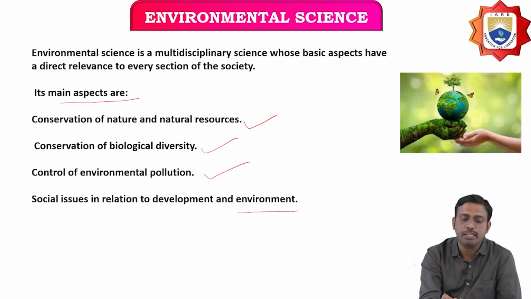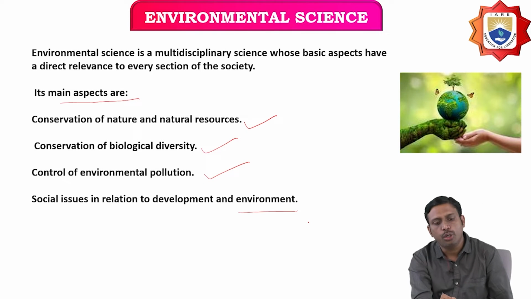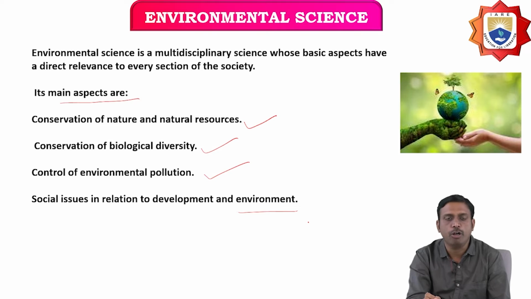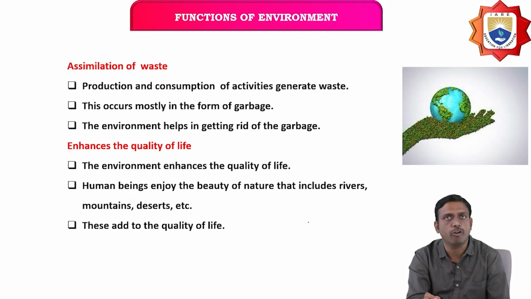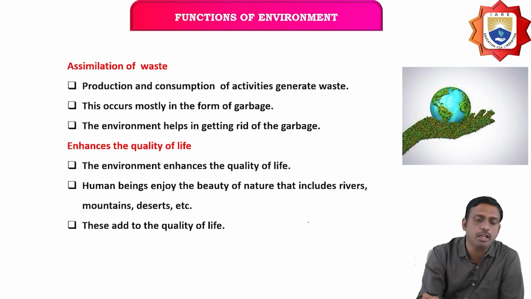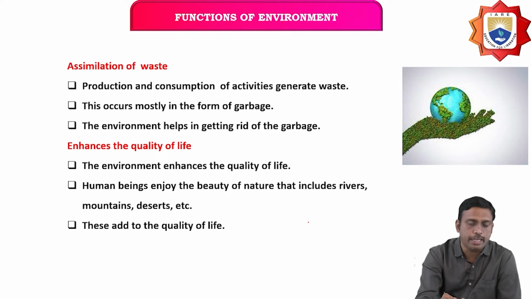One is conservation of nature and natural resources, conservation of biological diversity, control of environmental pollution, and social issues in relation to development and environment. All these come under environmental science.